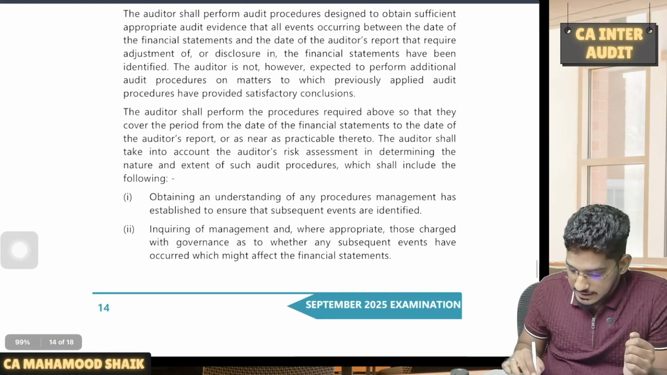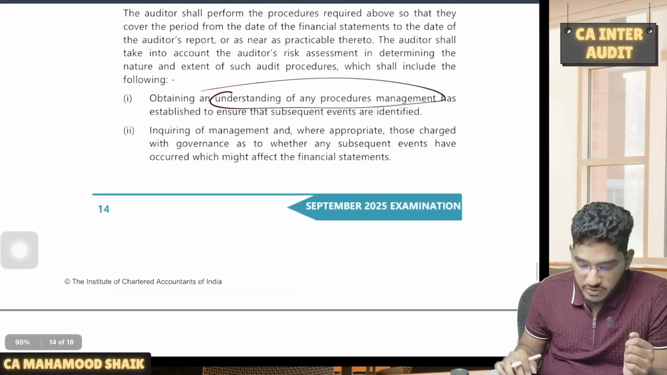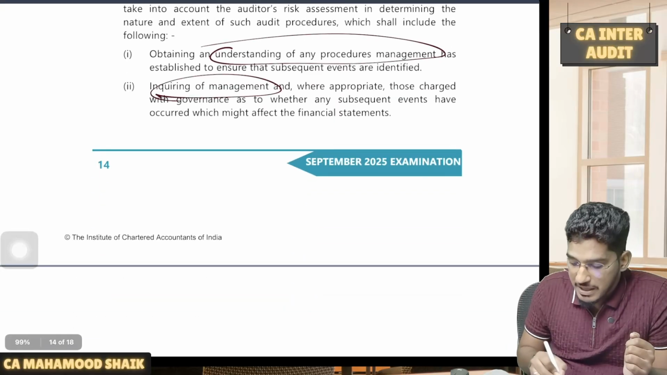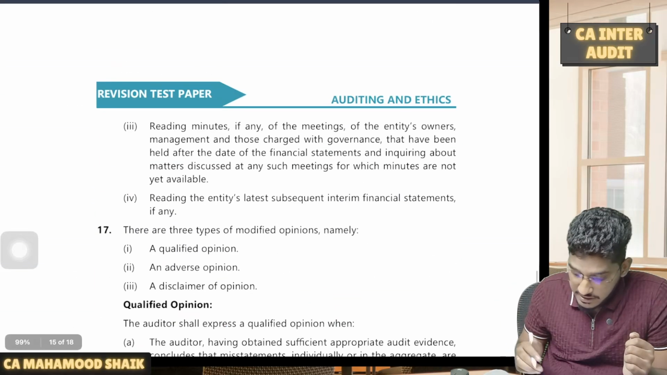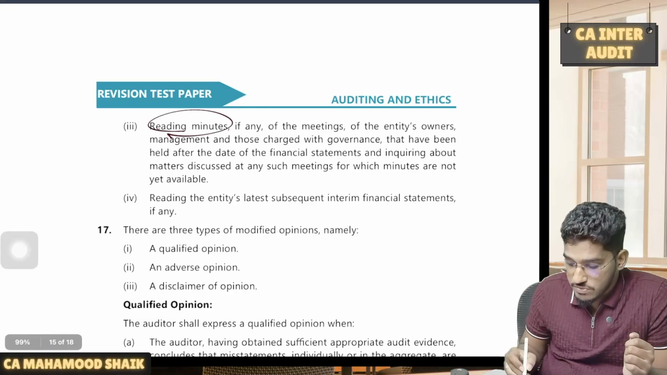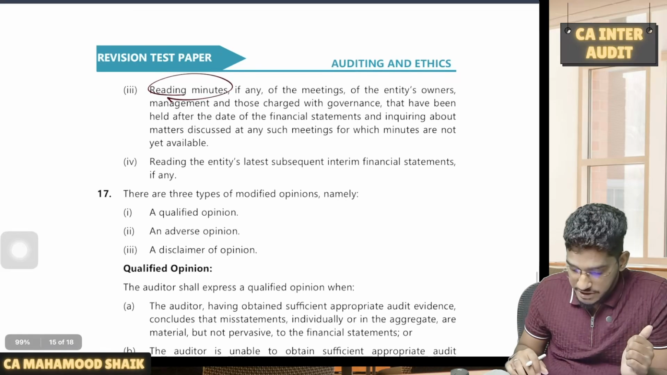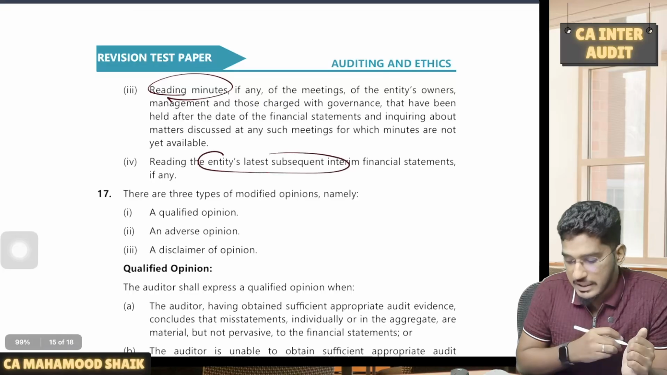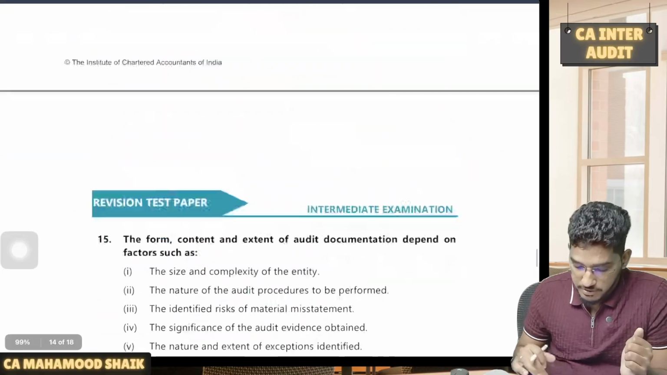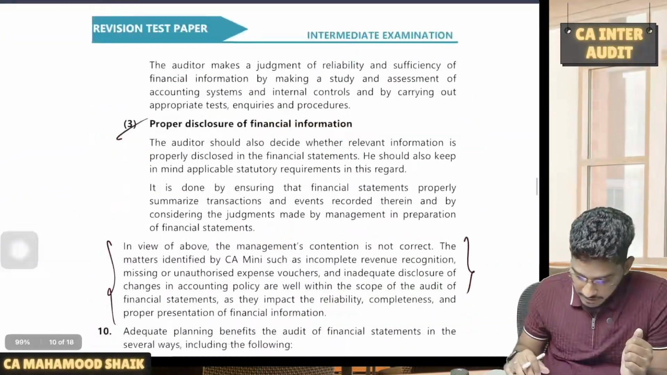Like you have to obtain an understanding of procedures which management is performing to identify the subsequent events, inquire of the management whether they have identified the subsequent events, read the minutes of the meeting, especially those which have taken place after the balance sheet date, and even read the latest entity's interim financial statements. So, a straightforward question here. Next, coming to the next question.